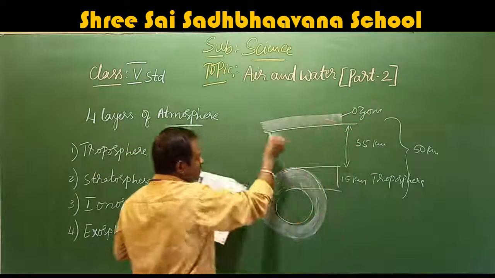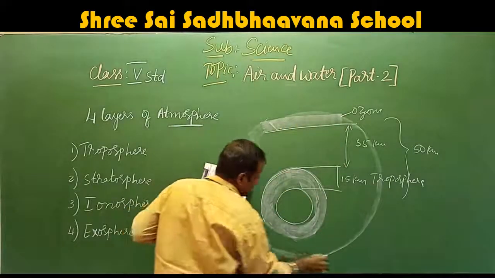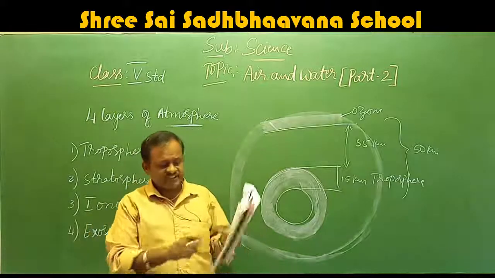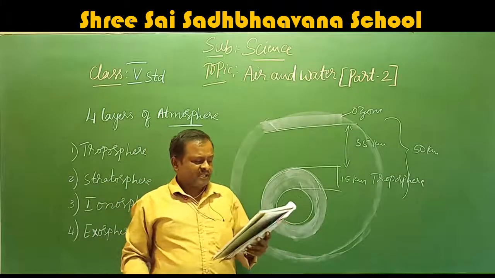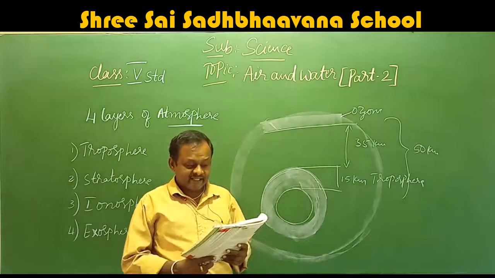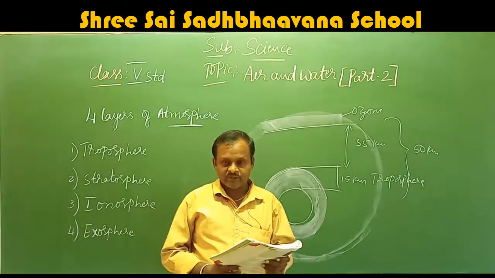Sir, are all of them straight? No, all are round, in a circular shape. This is the ozone layer. See, they have given it in the figure. This layer is very essential for the survival of human life because it does not allow harmful ultraviolet rays of the sun to enter Earth's atmosphere.